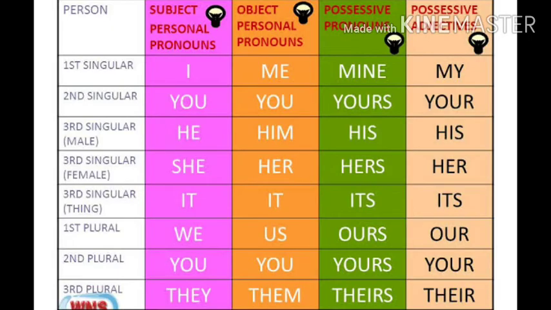Now first of all, see the table here, the tabular form. You observed the personal pronouns, first person, second person, third person, right? Now come to the topic.